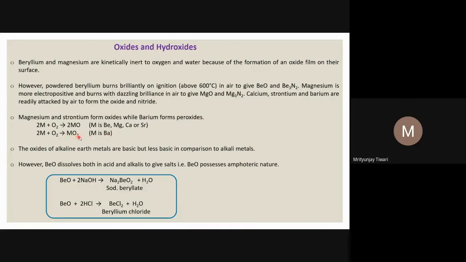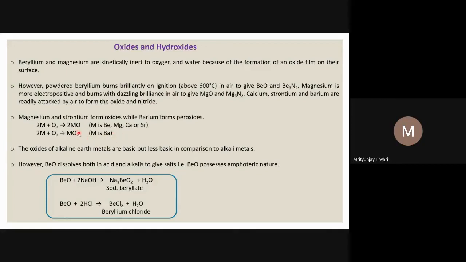It's MO2, it's a peroxide, because barium's valency is +2, and peroxide is O2 2-. So this is peroxide. In the case of sodium, we have seen Na2O2, usually like H2O2. So we have this thing in our mind that something of the form M2O2 is a peroxide. It is not. MO2 is a peroxide in the case of barium. So it's BaO2, and it forms a peroxide.